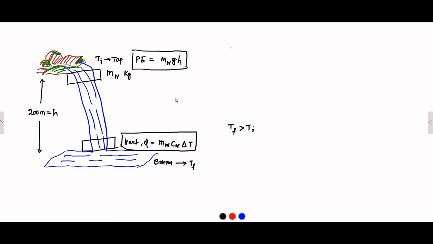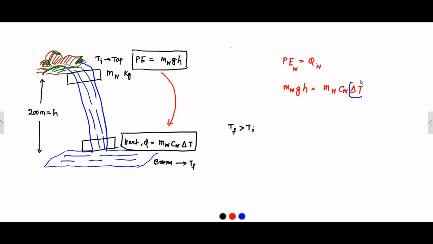This we have to calculate. So according to the question, the potential energy of water gets converted into heat, so m_w g h is equal to m_w c_w ΔT.